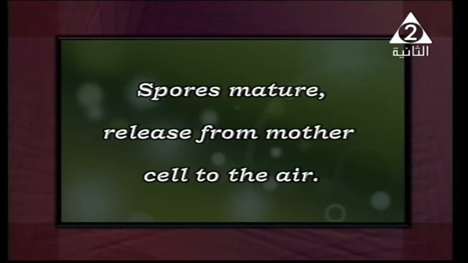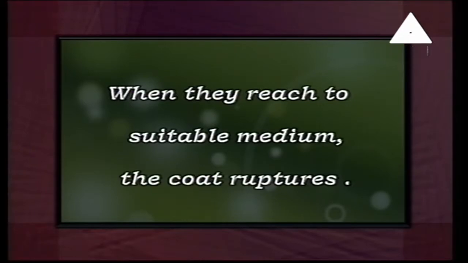When the spore matures, it grows up and is released from the mother cell, or ruptures into the air. They fly in the air. After that, when they reach a suitable medium, the thick coat surrounding it ruptures. Rupture means that it disintegrates.